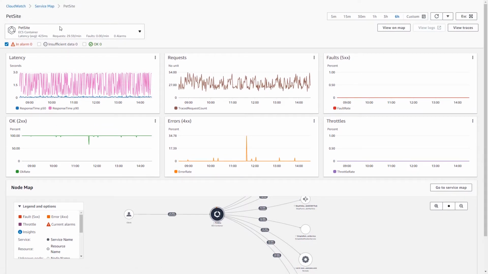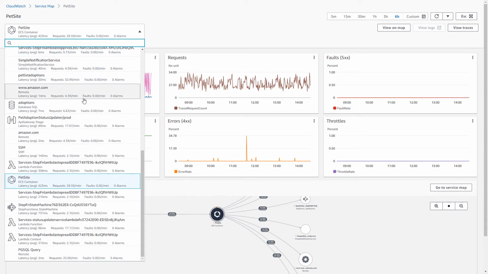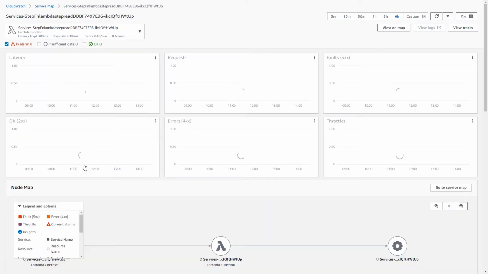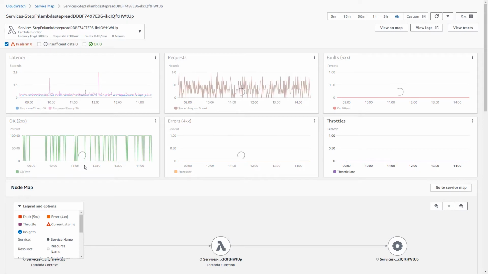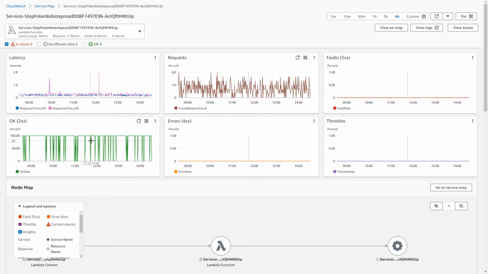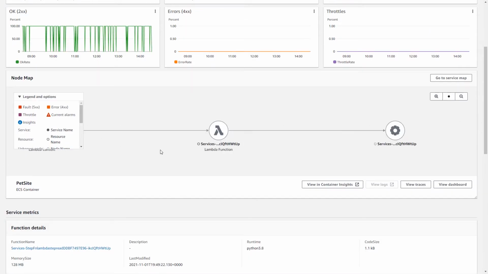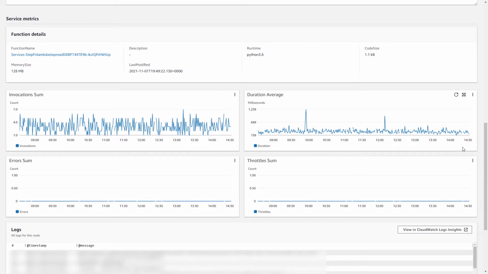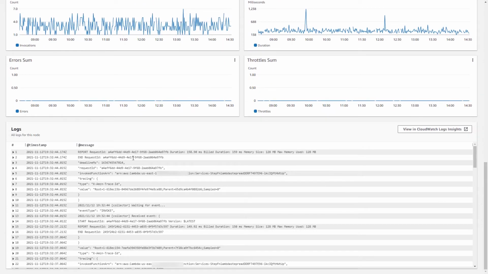From the Service Map console, we can also select different nodes. So in this case, I'm going to select a specific Lambda function. And with some services in ServiceLens, as you can see, we still get these same metrics. These metrics are emitted from AWS X-Ray. We can also see a visual representation of which nodes this is connecting to. However, if we scroll down a little bit further, we can see service level metrics and the correlated logs for this specific node.